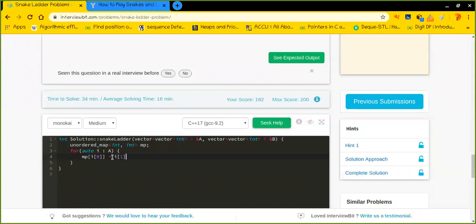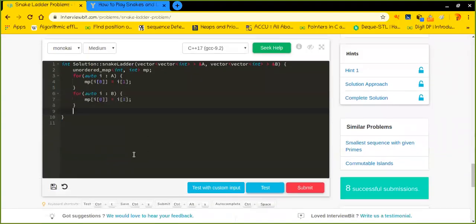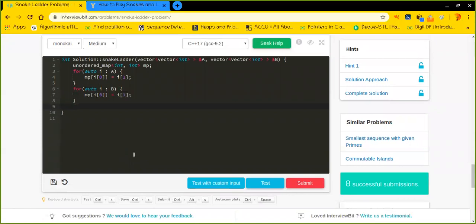So basically I[0] is carrying the initial point, let's say it is the base of the ladder or the mouth of the snake, and I[1] is defining what the next point is that it would take me to. Okay. So after defining such a thing, I'll be uploading the points for the second array, the second matrix, basically. Okay, all these things are done.